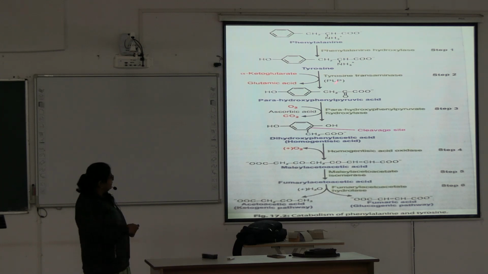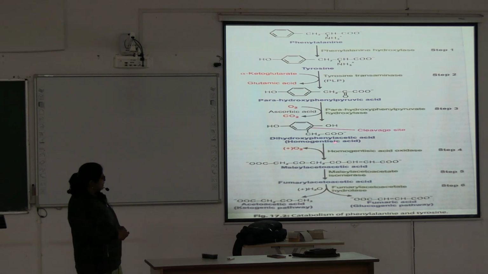Understand? In this reaction, the substrate is para-hydroxyphenylpyruvic acid, the product is homogentisic acid, and the enzyme is hydroxylase. Which hydroxylase? This substrate's hydroxylase, para-hydroxyphenylpyruvate hydroxylase. Similarly, in this step, homogentisic acid oxidase.